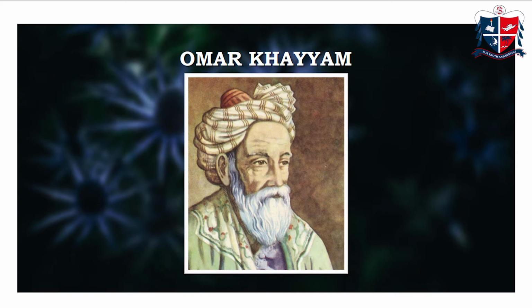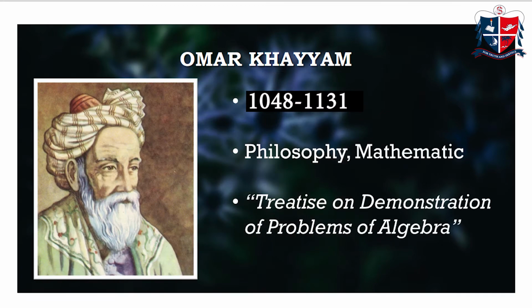He lived from the year 1048 to 1131. Now Omar Khayyam was known to be a poet as well as a philosopher and also a mathematician. In the area of mathematics, he had written a treatise called the Treatise on Demonstration of Problems of Algebra. Okay, so that's basically about Omar Khayyam. And Omar Khayyam, as we are seeing, lived during the years 1048 to 1131.